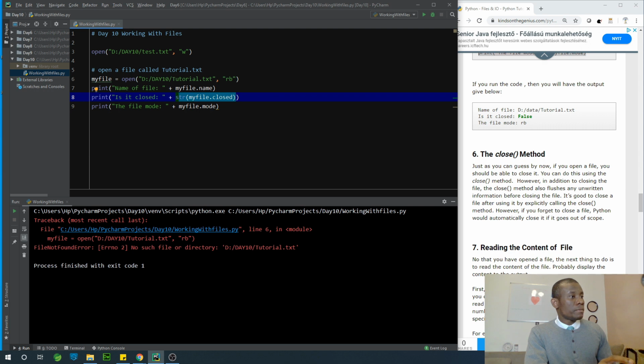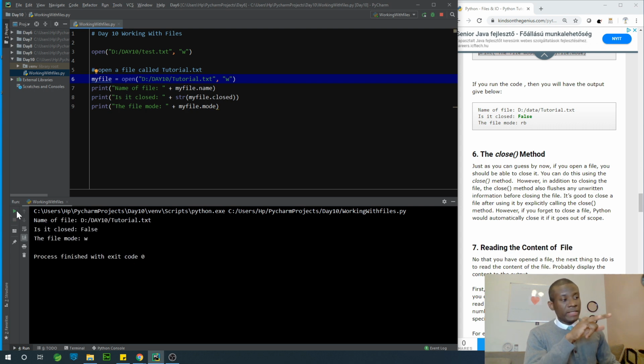Right, so let's see. So you can see I'm opening it as read or as binary, reading in binary mode. I'm just going to open it for write so that it could actually work. So running this code, opening this file in the write mode. Now it tells us the name of the file. It tells us is file closed, false, because the file is open. What is the file mode? The file mode is W.